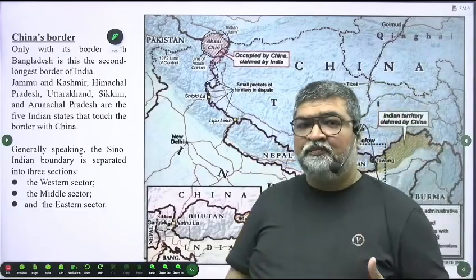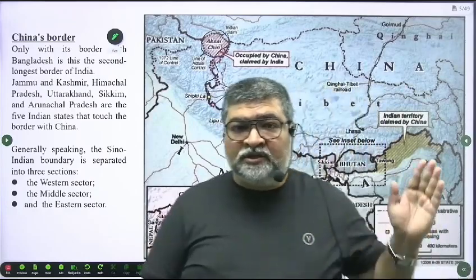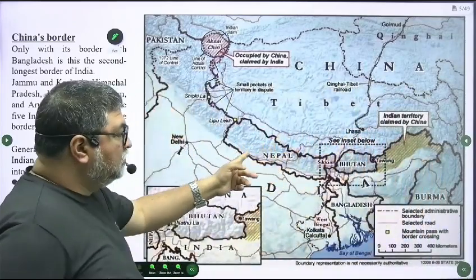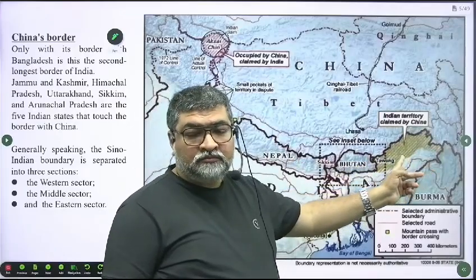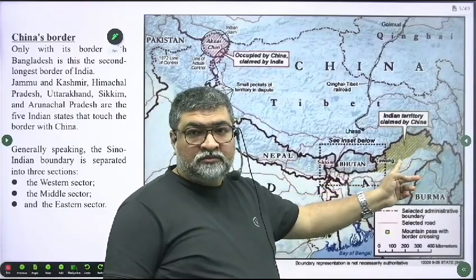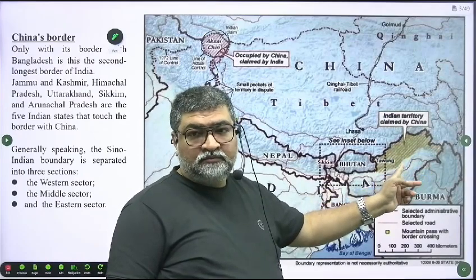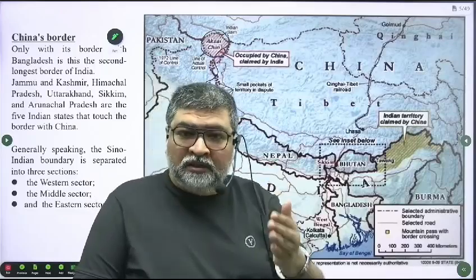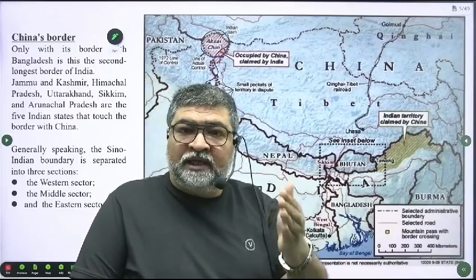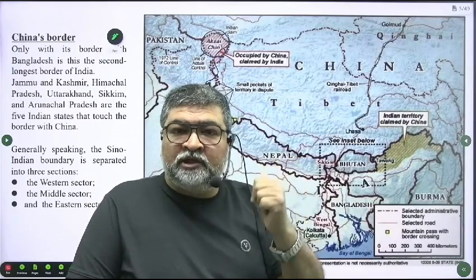That's where China claimed that area. Now if you look at the eastern side, eastern territory, Sikkim, Bhutan, Tawang, Arunachal Pradesh. China claimed Tawang and most of the part of Arunachal Pradesh, which is under India's control. China claims that it is their territory.